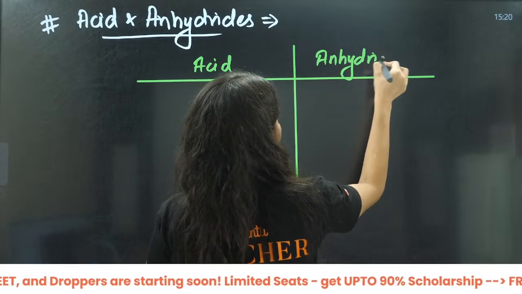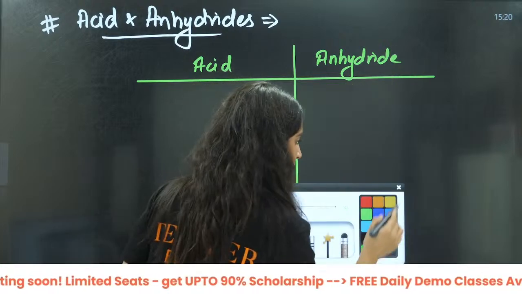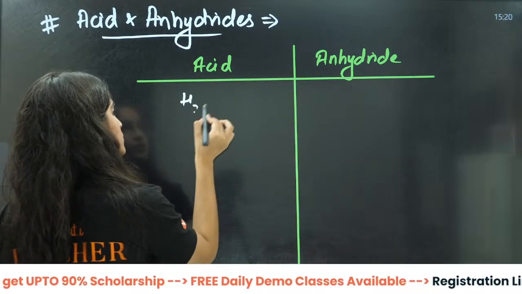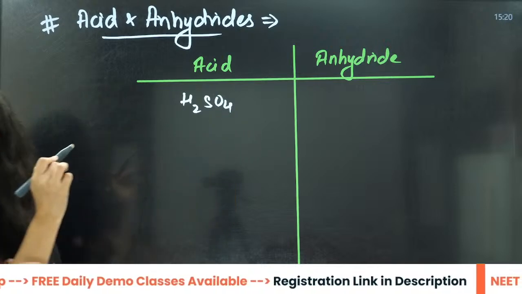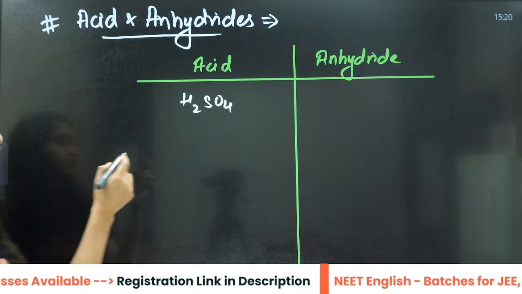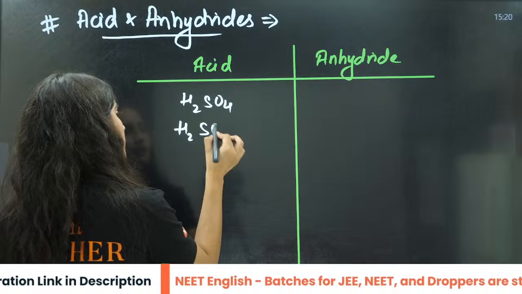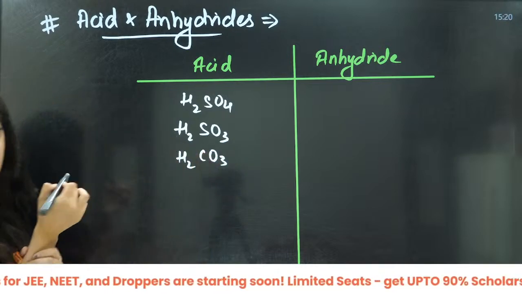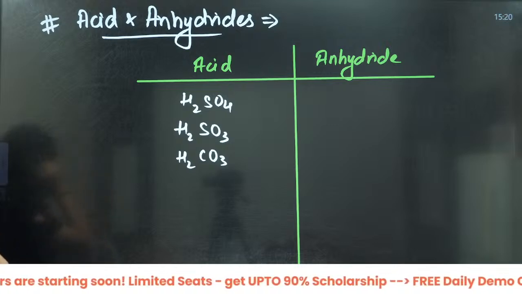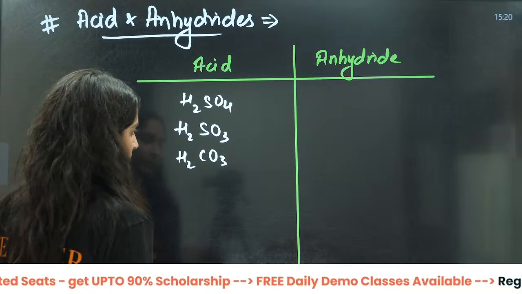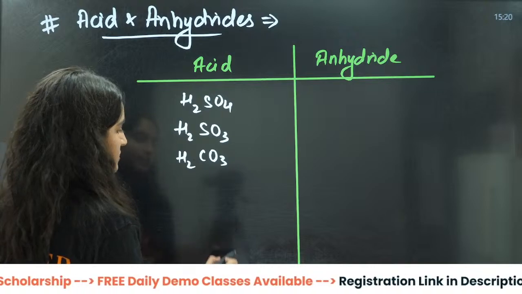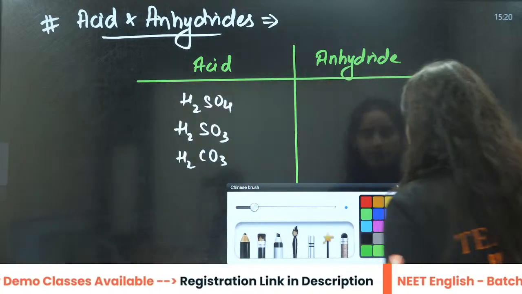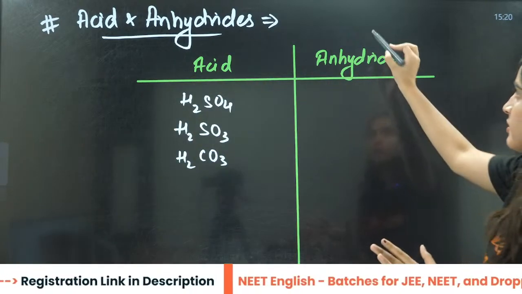So, firstly I will write H2SO4, then H2SO3, H2CO3. Firstly let us do for these three. Just subtract water from here.